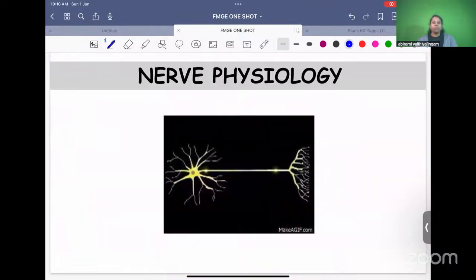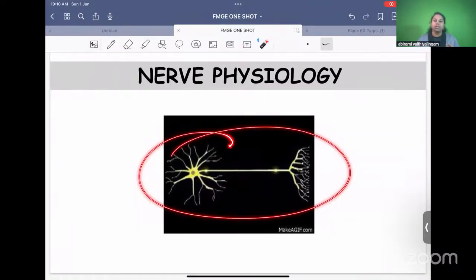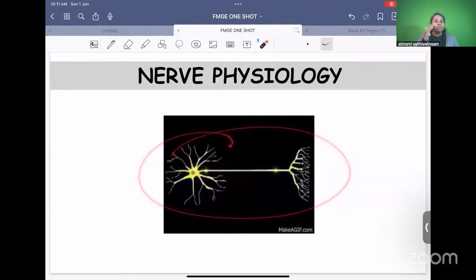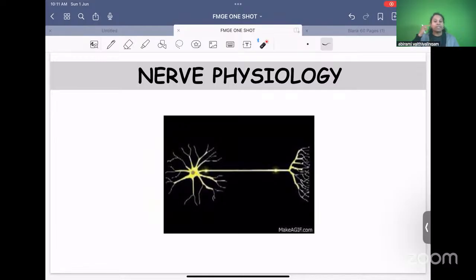Yes, let's move on to the first topic, nerve physiology. In nerve physiology, first of all, the basic structural unit of the nervous system is called the neuron. What you see here is a neuron. What is the function of a neuron? When someone is touching you, who is telling you that it is a touch sensation? You have a touch neuron which will carry the impulse into your brain. When someone is slapping you, now it is not touch, it is painful to you. Who's telling that it is pain? You have a pain neuron which will carry this pain. So what is the basic function of neurons? They are all carrying information into your brain.